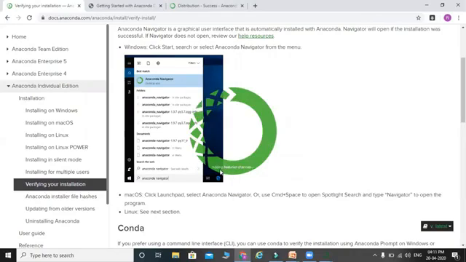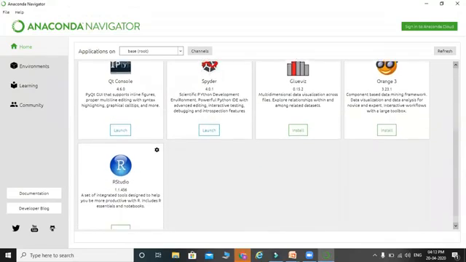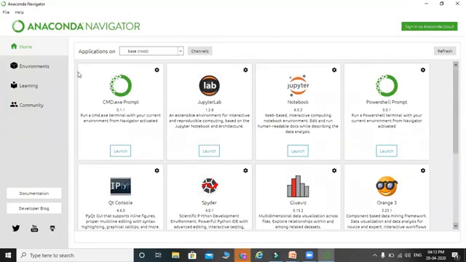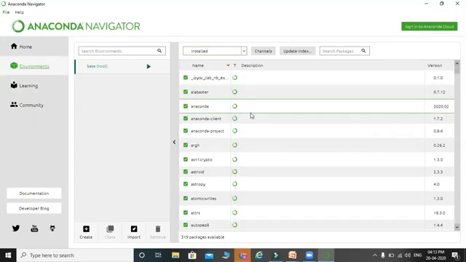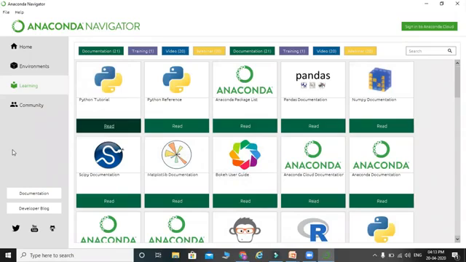It is initializing, adding the features, loading the users. Now you see that our Anaconda Navigator is launched. From here, we will be able to use the command prompt, JupyterLab, Notebook, PowerShell prompt, Qt console, Spyder. There are a lot of features here like RStudio, Orange 3. All these we will be able to use from here. And in the environments tab, you will see the installed environments. So this was how we can install Python in the Windows environment.